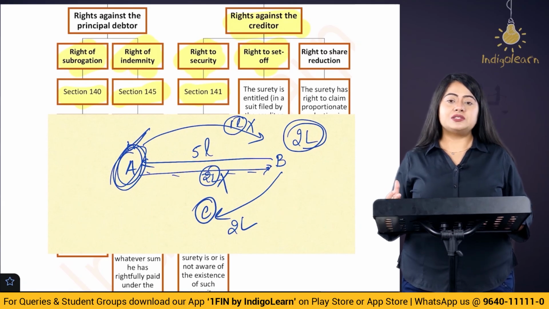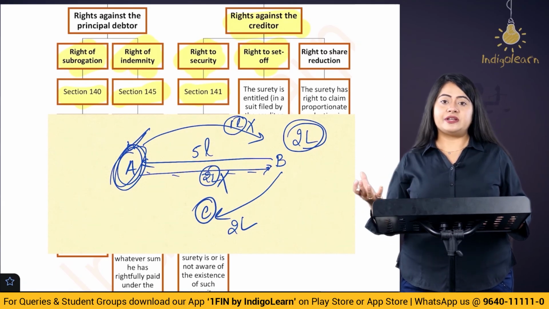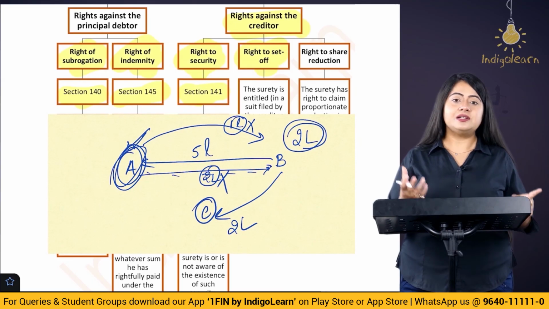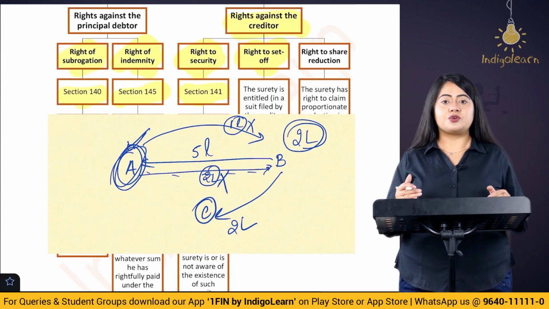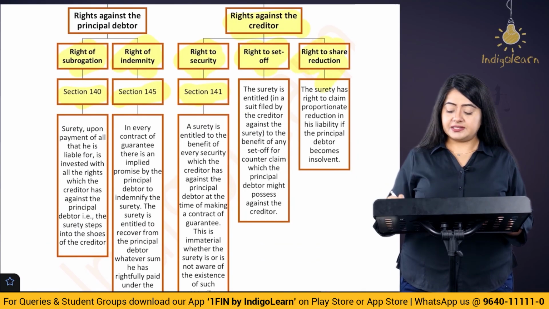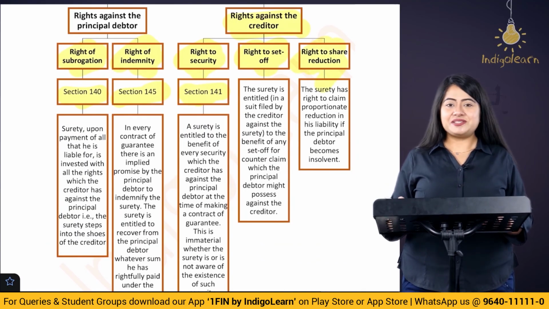So this is called the right of set off. If a creditor has any right of set off against the debtor, it is going to be transferred also to the surety. Surety will also get the right to set off. The next important right is the right to share reduction. Very simple right it is.